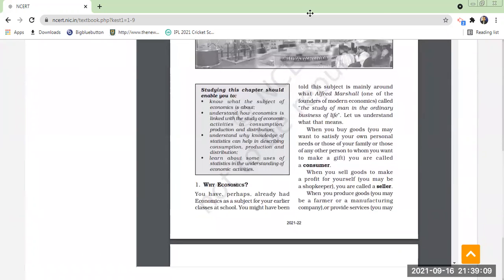What is economics? Do you know up to 10th class? Your social studies was divided into 4 topics, no? Yes. One is geography, one is history, economics and civics, no? Yes, sir. What is economics? Do you have any idea?